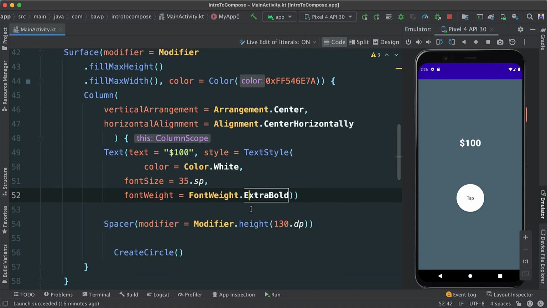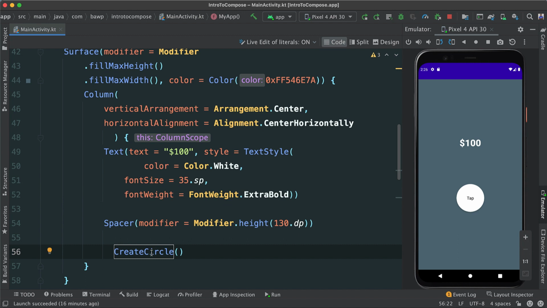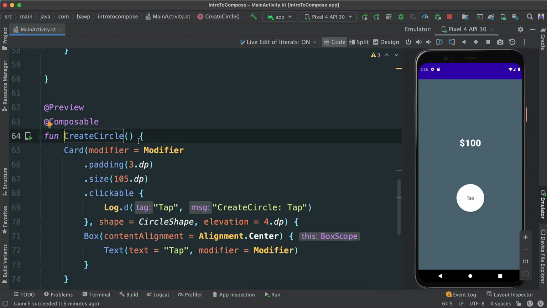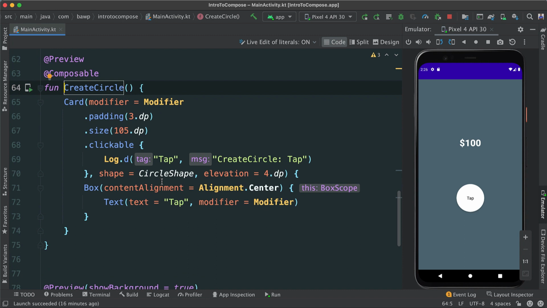So what we want to do next is to go to our circle or create a circle. You can say Command Enter to go to the definition, or Control B on Windows, as you can see at the bottom here. And so what we want to do is when the circle is clicked, we don't want it just to show what we see here.